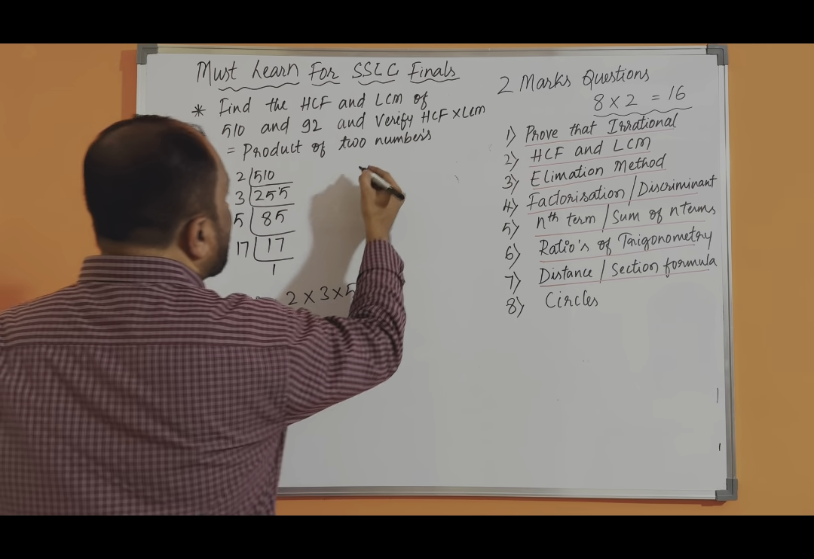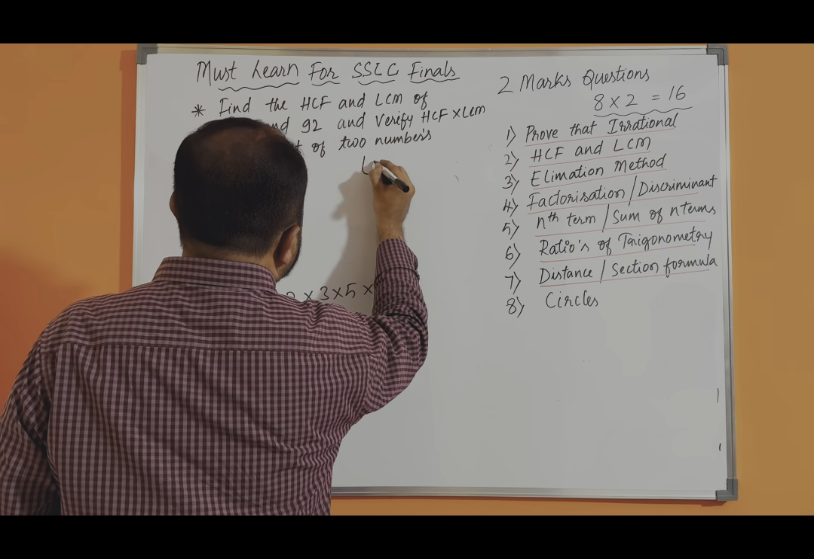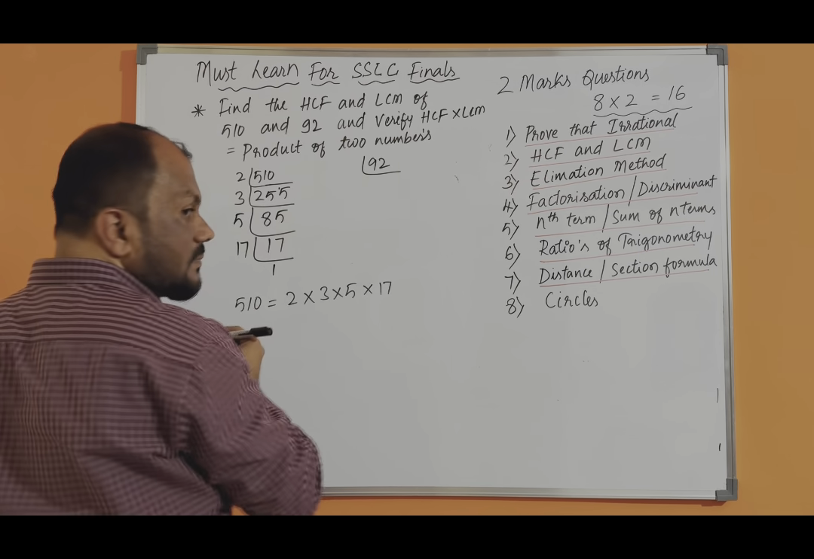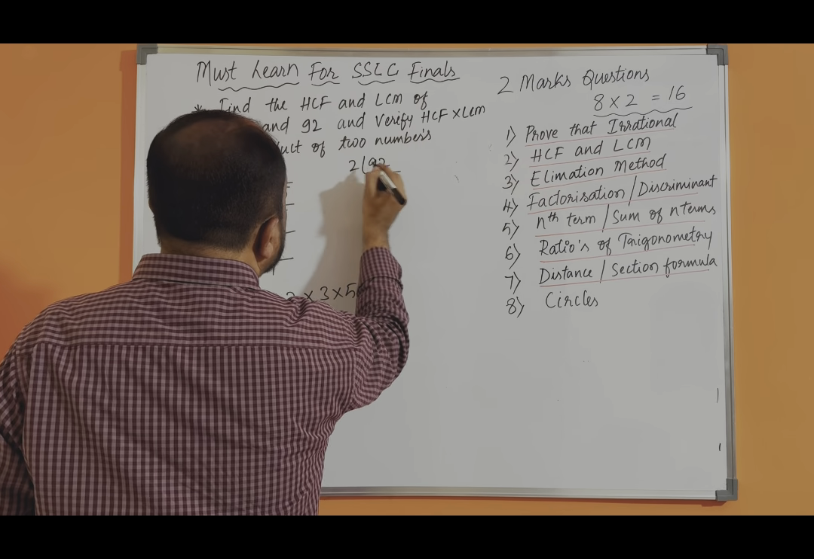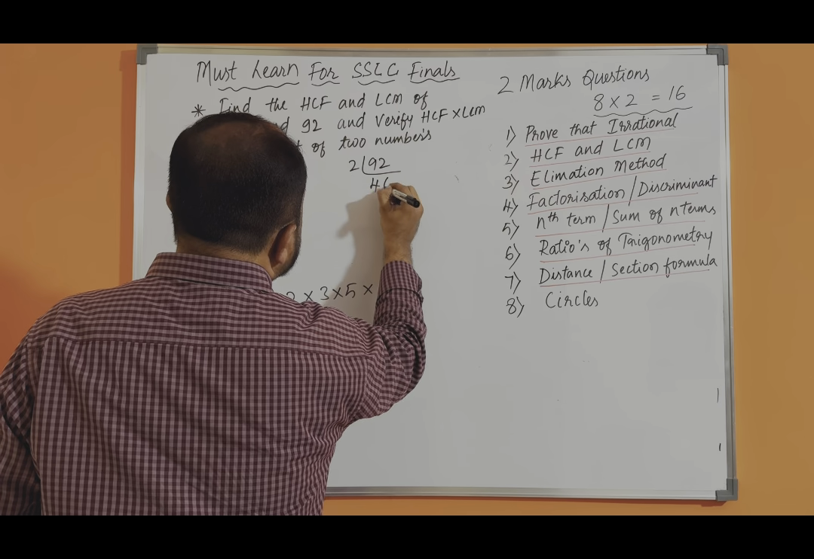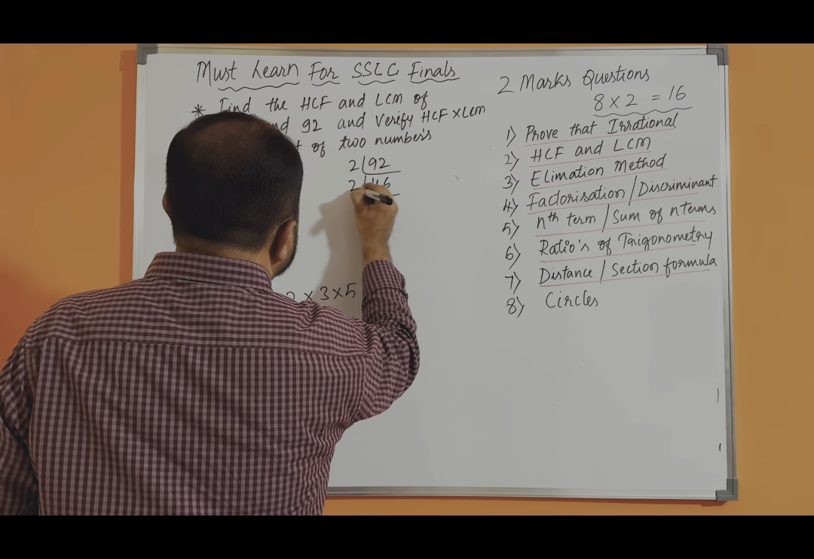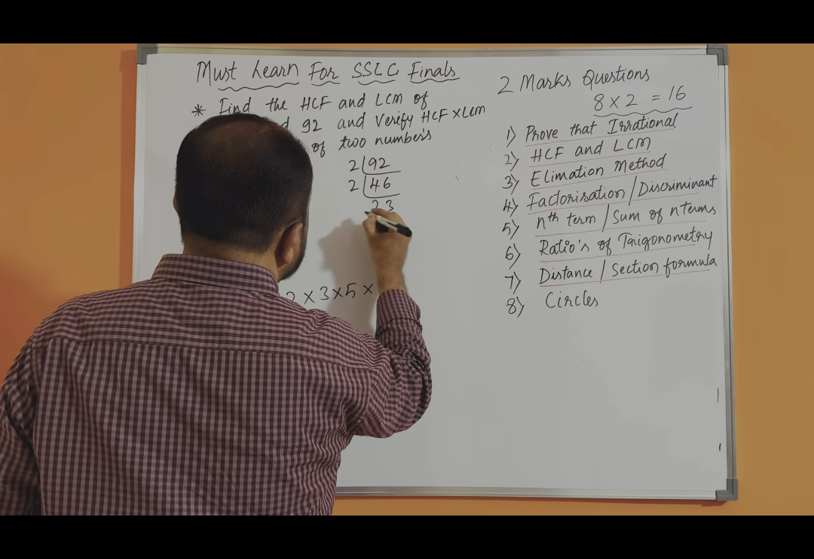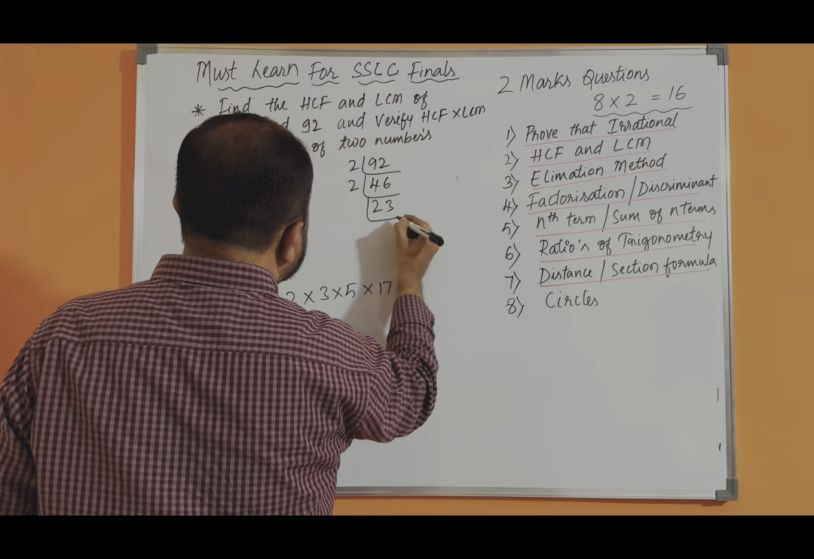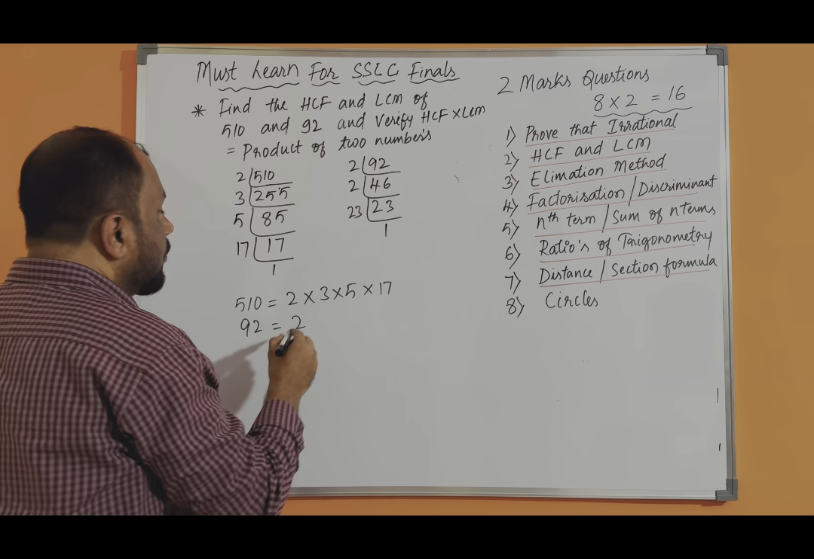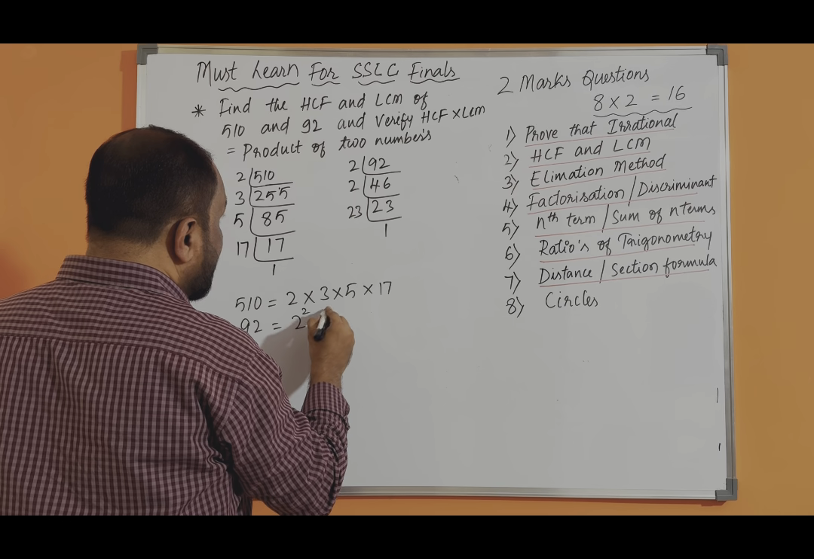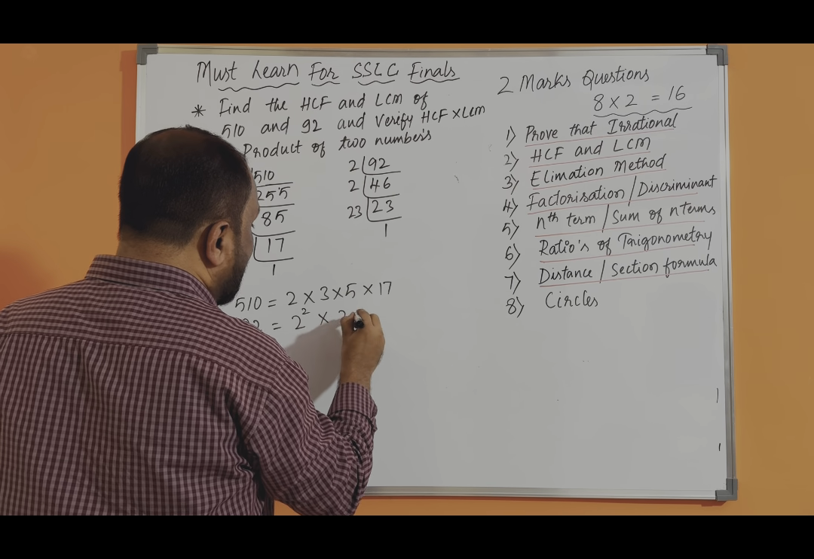Then we have one more number, that is 92. Is it divisible by 2? Yes, because it is an even number. 2 twos, 2 threes. Now 23 is also a prime number, 23 one time. So 92 can be expressed in the form of 2 square into 23.